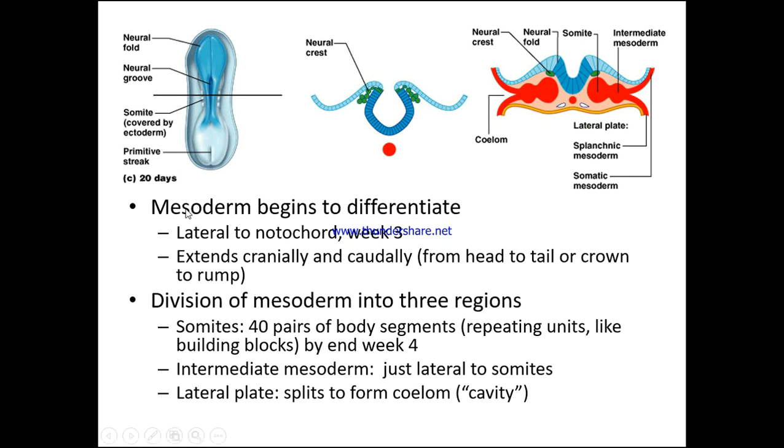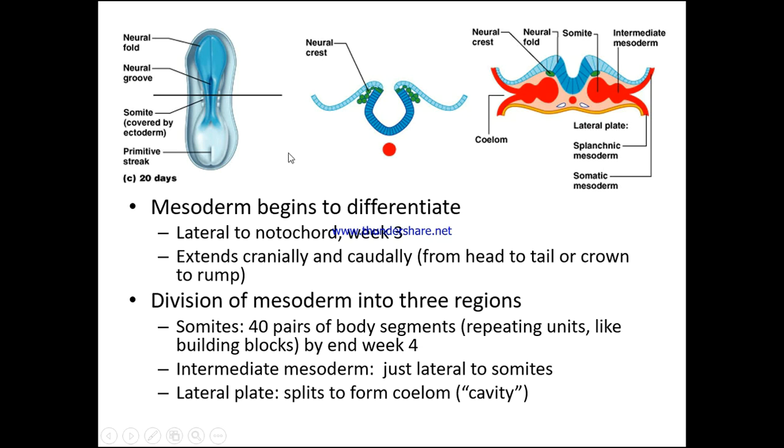And here we can just see at 20 days we've got the neural fold, the neural groove, the somite covered by the ectoderm, its primitive streak, and it's all beginning to fuse in. Here we have the neural crest, and we can see this region here, the coelom, which we're going to talk about in a moment, the neural crests and the somite, the neural fold, and then we've got the intermediate mesoderm, and then we have a lateral plate, splanchnic mesoderm, and a somatic mesoderm as well, which we're going to talk about.